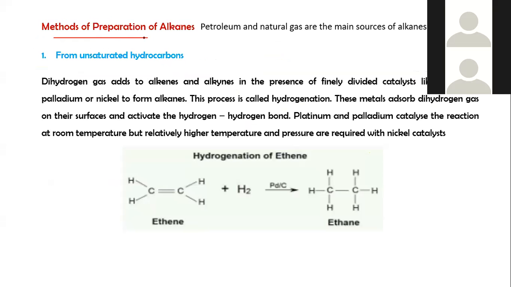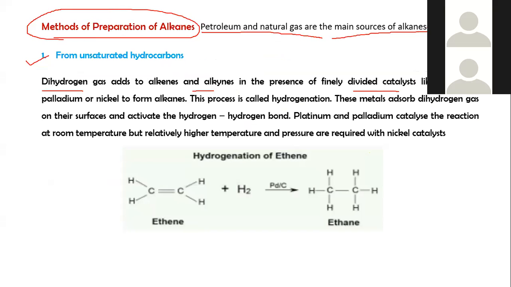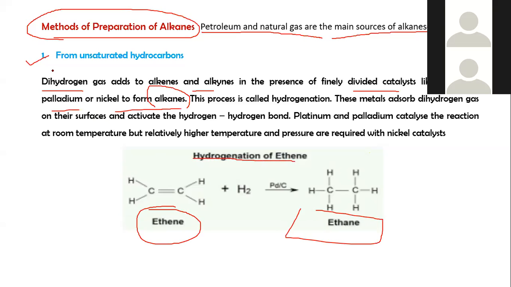So the next part is the methods of preparation of alkanes. Petroleum and natural gas are the main sources of alkanes. From unsaturated hydrocarbons, dihydrogen gas adds to alkenes and alkynes in the presence of finely divided catalysts like platinum, palladium, or nickel to form alkanes, for example hydrogenation of ethene to form ethane.